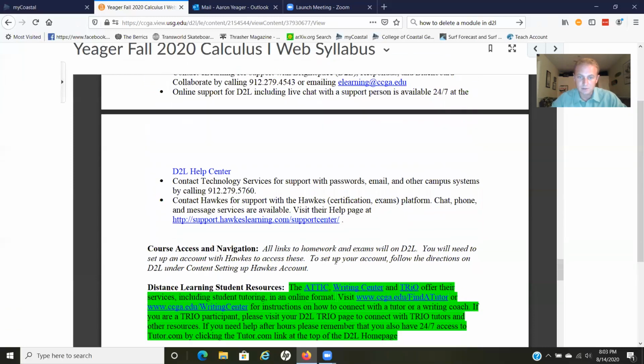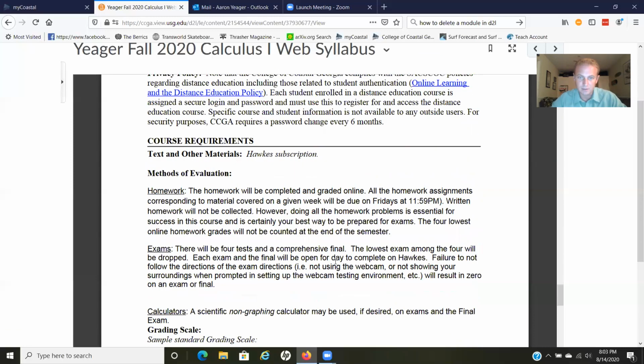Somewhere in here it has methods of evaluation. There are two main components: homework and the exams. There are 4 tests and a comprehensive final. The lowest amongst those 4 tests will be dropped. I want to highlight here that failure to follow the directions on an exam will result in a 0.